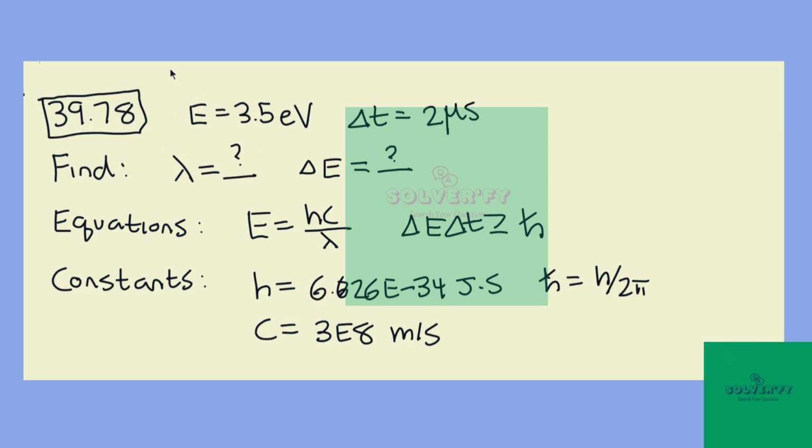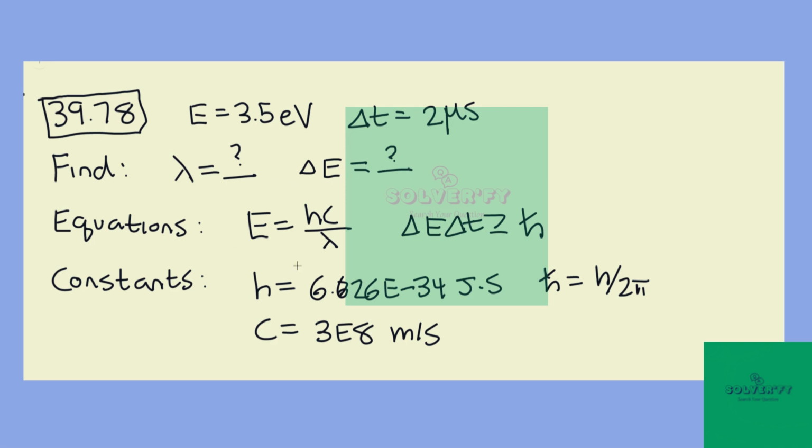Okay, in this problem we have an atom that's in an excited state 3.5 eV above its ground state, which lasts on average for 2 microseconds. We're asked to find what wavelength photon would be emitted once this atom drops back down to its ground state, or consequently, what photon wavelength, what energy photon would be required to boost it to this energy state. We're also then asked for the uncertainty in its energy, given our delta t.